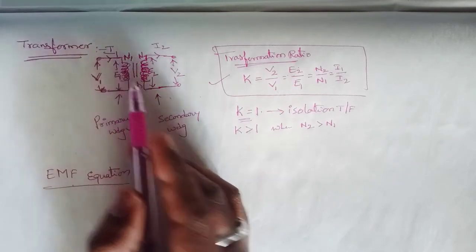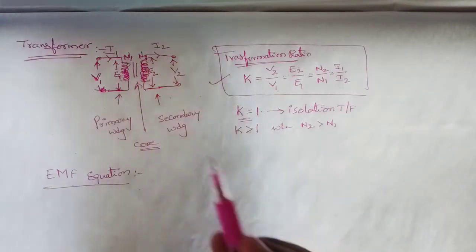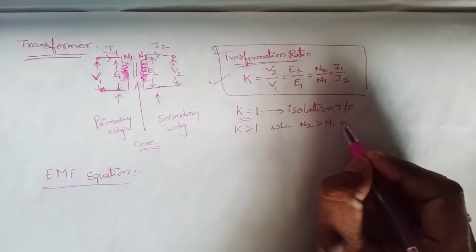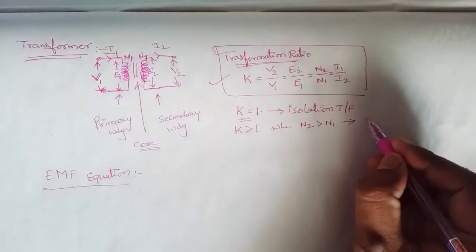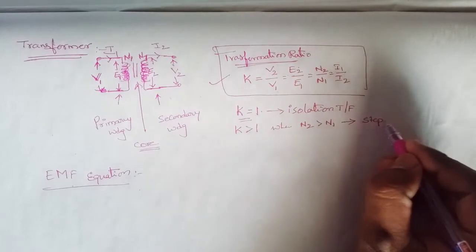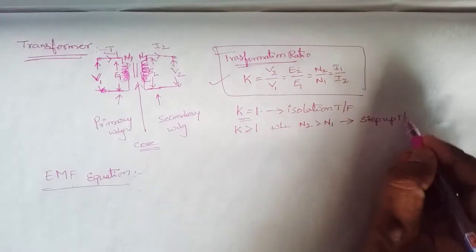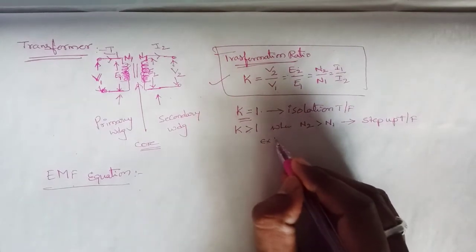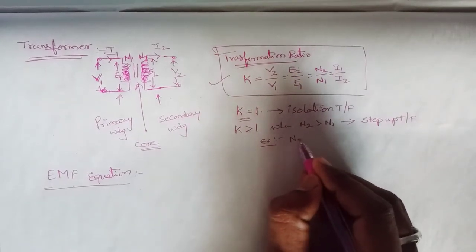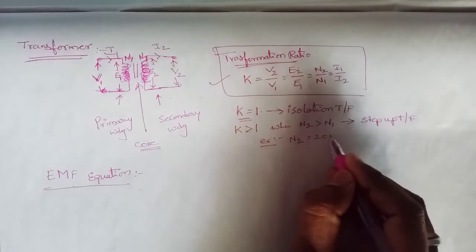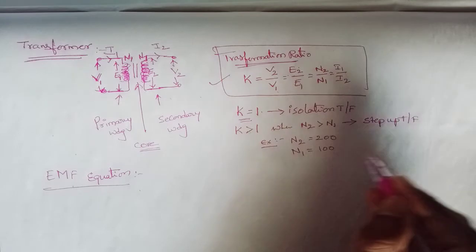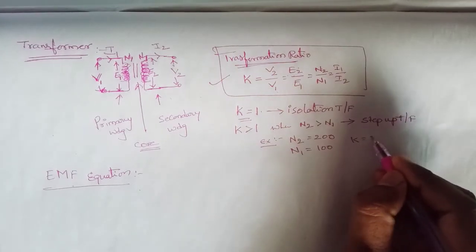In such a case, the K value is greater than 1. Such transformers we can simply call step up transformers. For example, if the number of turns on the secondary is 200 and the number of turns on the primary is 100, then the K value is equal to 2.